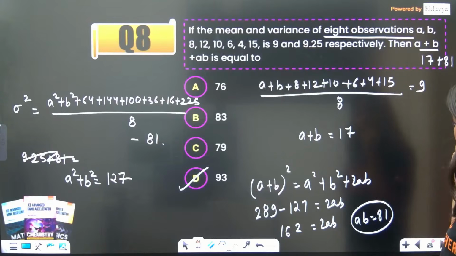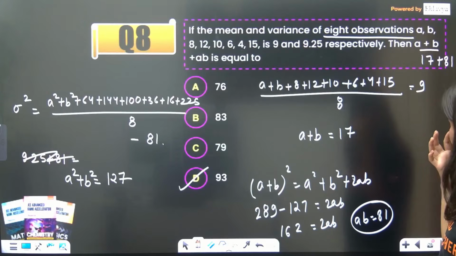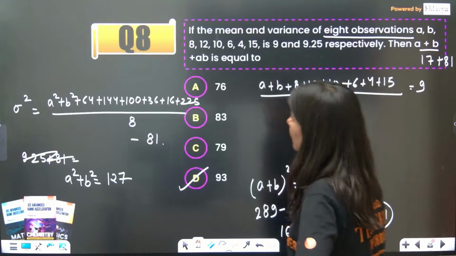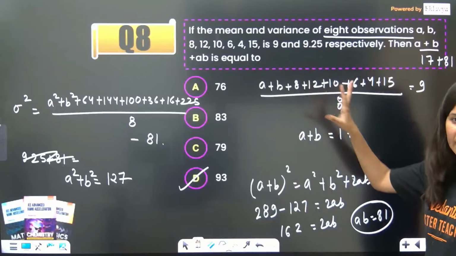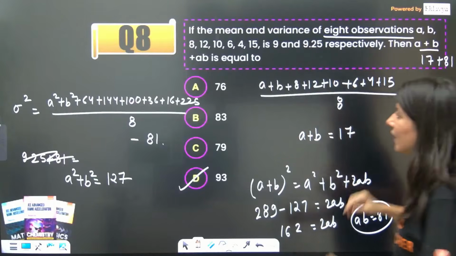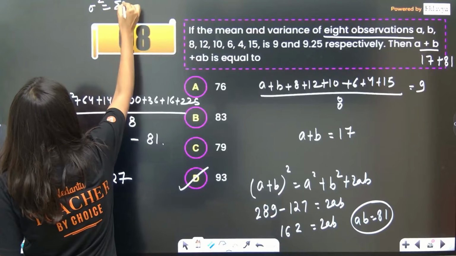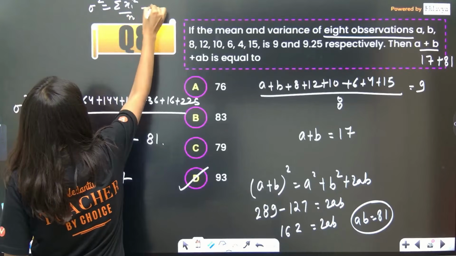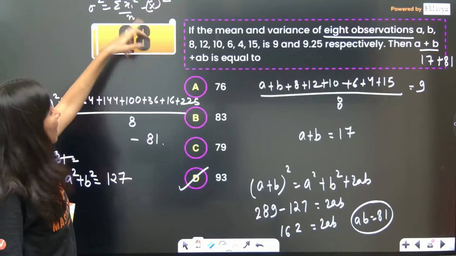Now, this is definitely 81, right? So 81 plus, now a plus b, you check. Something is wrong in the calculation, okay? But the idea you know, right? The data is there. At least now you know the formulas. Sigma square is sigma xi square by n minus mean square. So now you have all the data, except a and b.